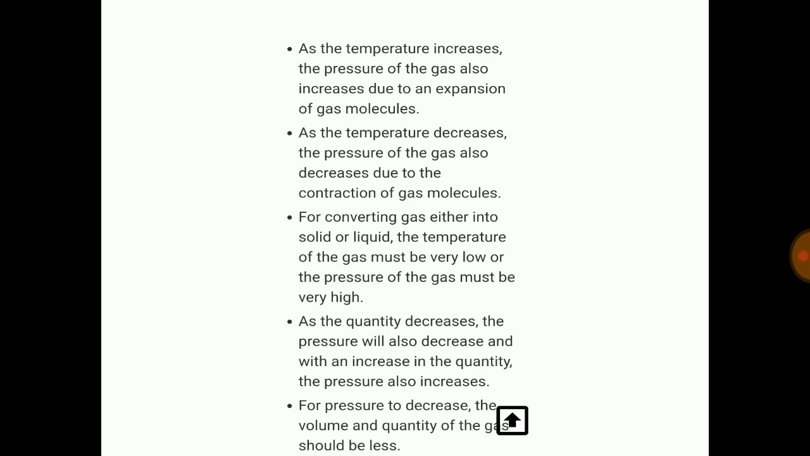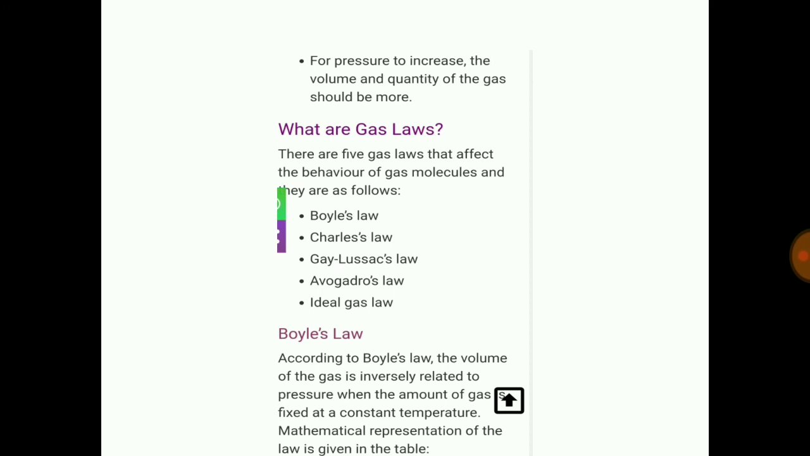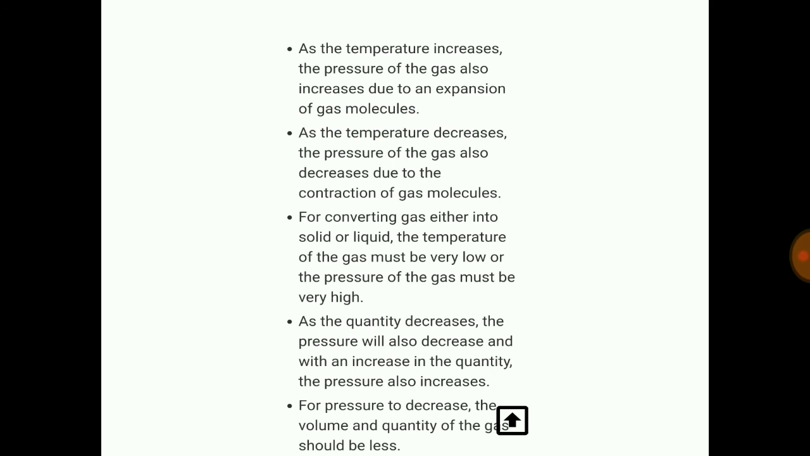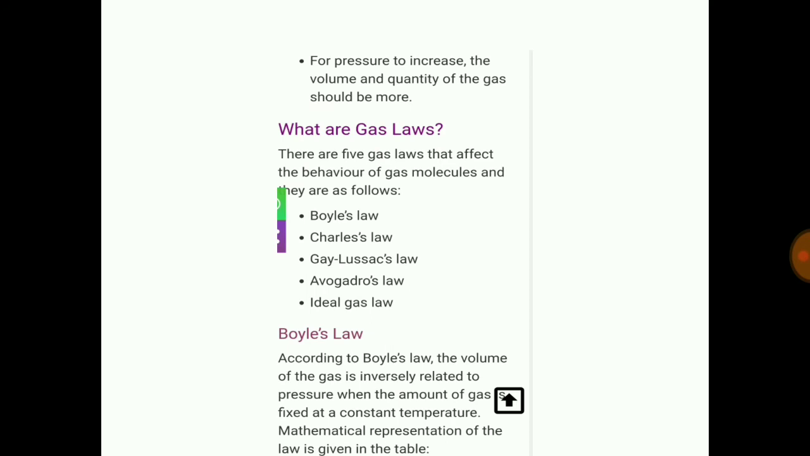In order to have a change in state of these gaseous molecules, we have to reduce the temperature and increase the pressure. As the quantity decreases, the pressure will also decrease, and with an increase in quantity, the pressure also increases. For pressure to decrease, the volume and quantity of the gas should be less. For pressure to increase, the volume and quantity of the gas should be more. It is the vice versa of the first point. That is, for pressure to decrease, the volume and quantity of the gas should be less, and for pressure to increase, the quantity and volume should be more.